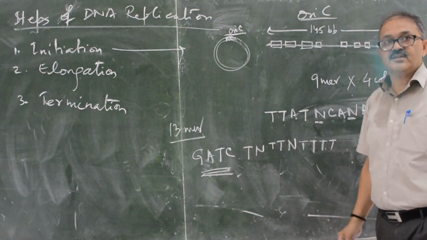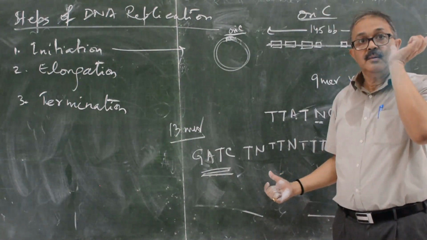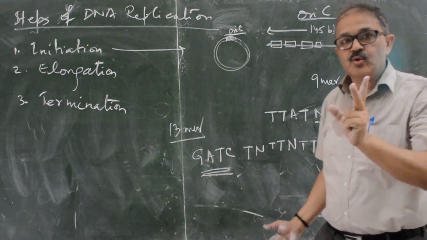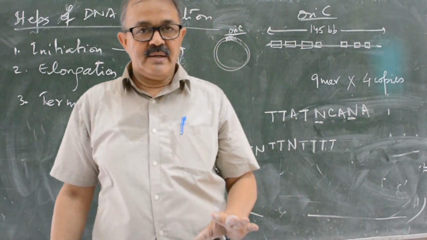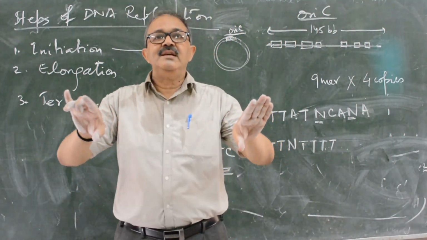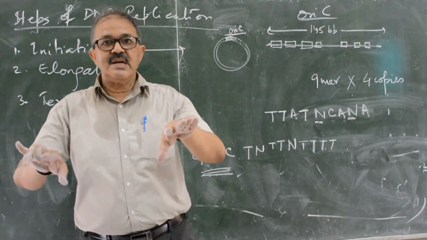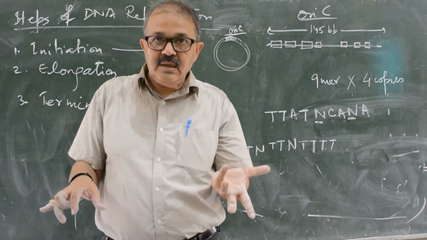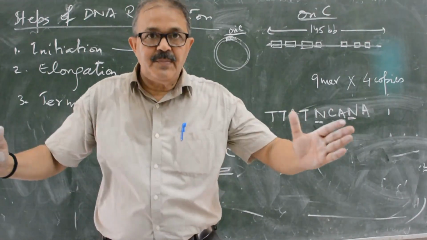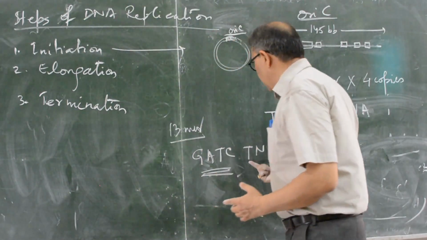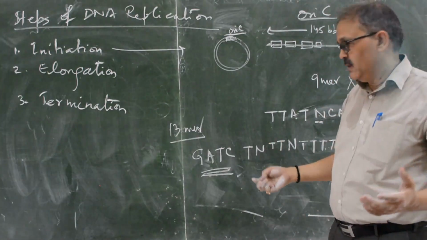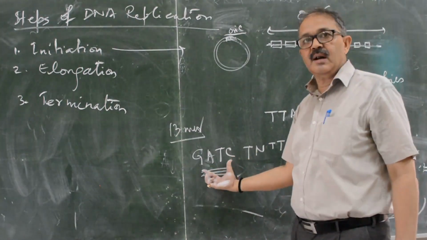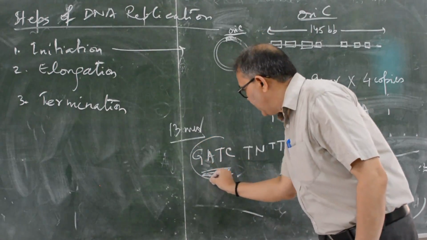Why AT rich? This is the origin point, because there are only 2 hydrogen bonds, so separation of AT is very, very easy. The helicase enzyme utilizing a small energy will separate it. So AT rich, easily they are separated. So this is the 13-mer. GATC is very, very important.